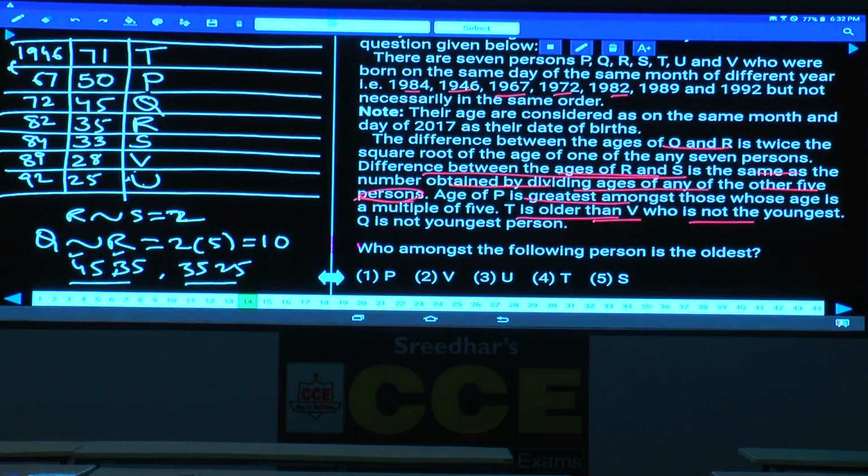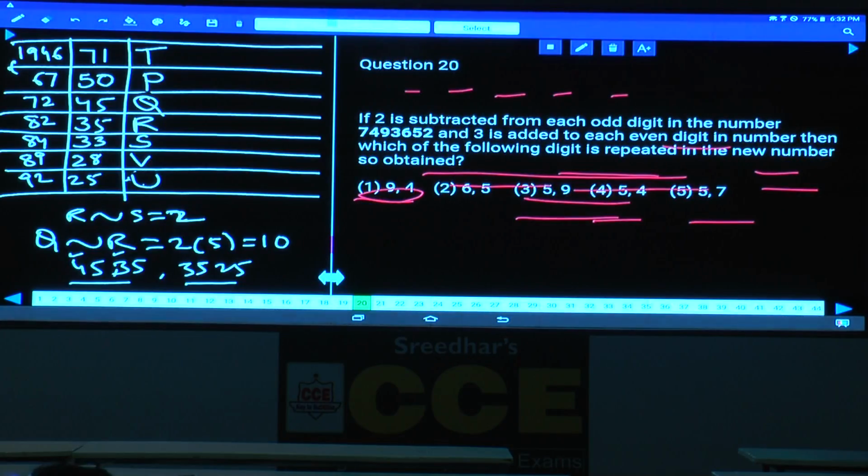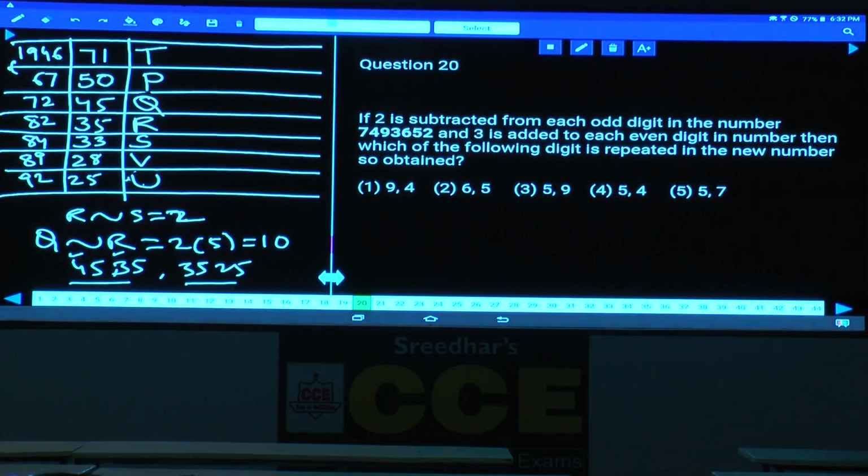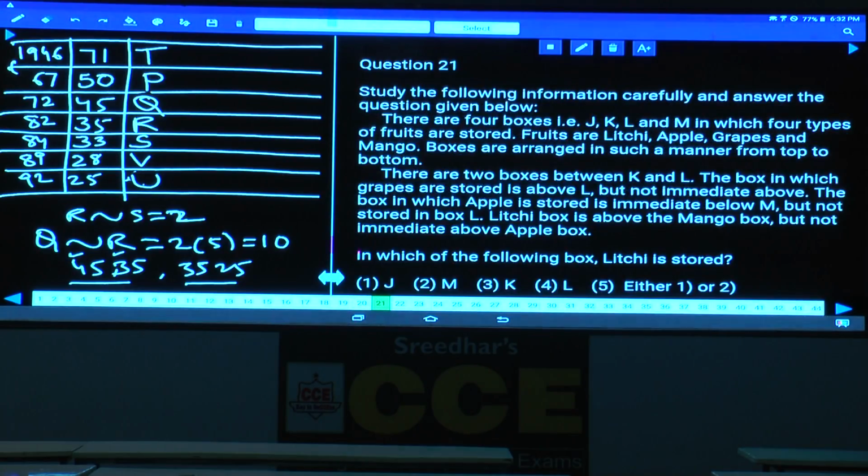As for the 19th one, coding and decoding. And question number 20 is done. Now question number 21 and 22. In this, there are two boxes K and L. How many boxes are there?